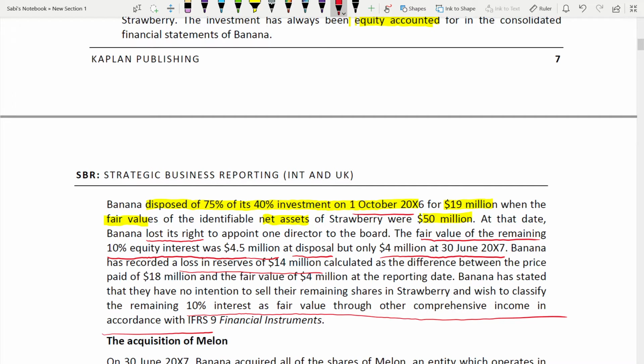Why in accordance with IFRS 9? Because when it is less than 20%, it is not an associate. Then you cannot use associate accounting if it's less than 20%, and this is 10%, which is less than 20%. So it is not an associate now. What is it? Then it is dealt with using financial instruments, IFRS 9.